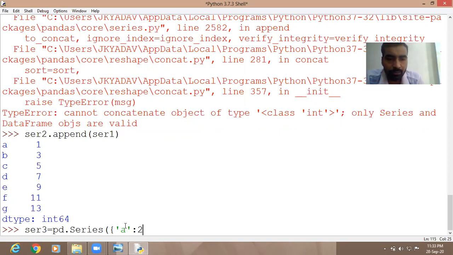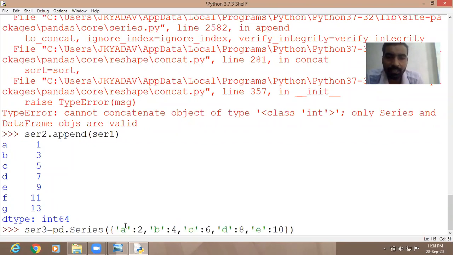Then comma, B colon, value 4, comma, C colon, value 6, comma, D colon, value 8, comma, E colon, value 10. This is your dictionary.